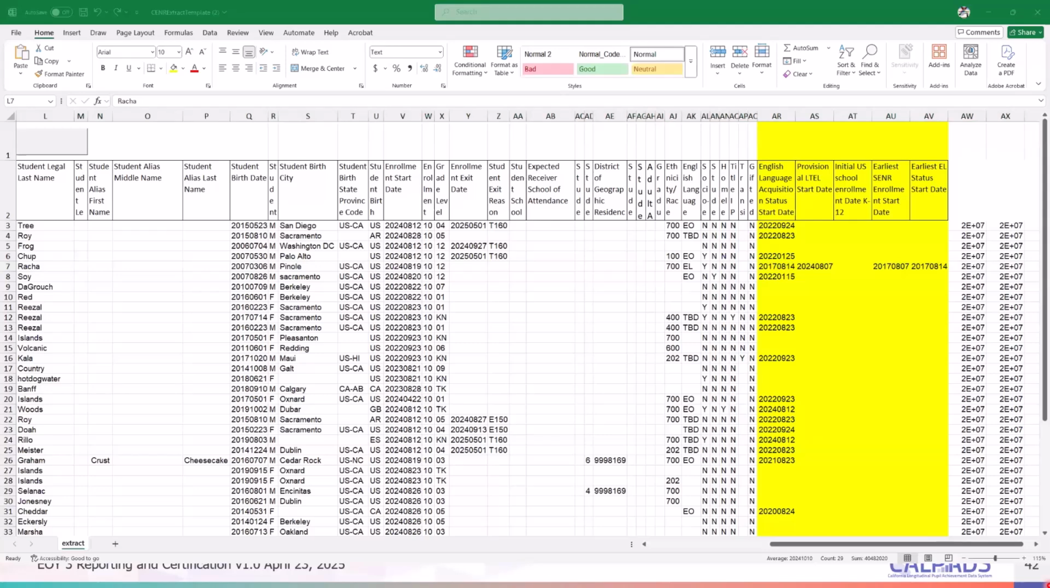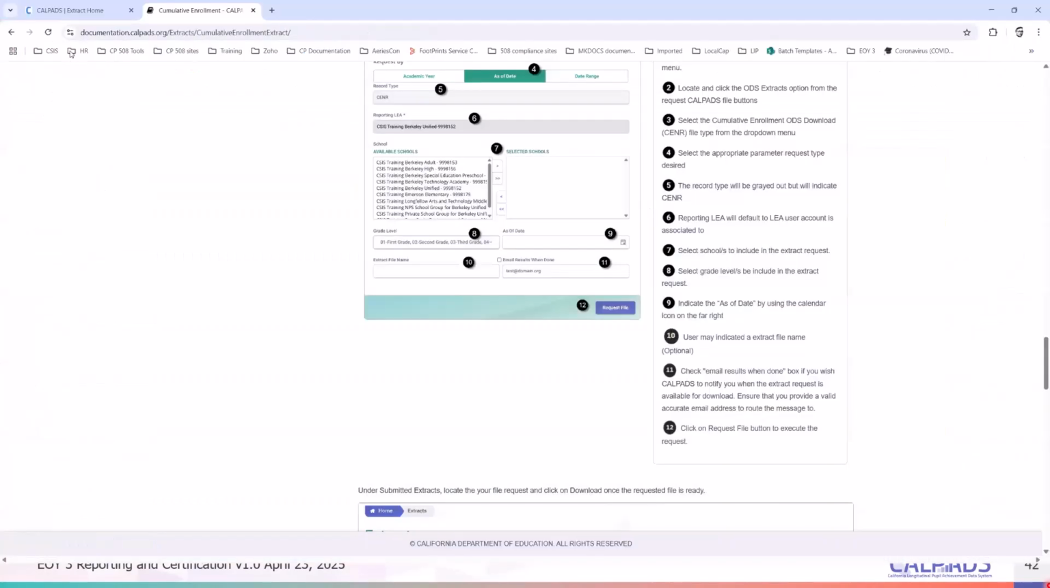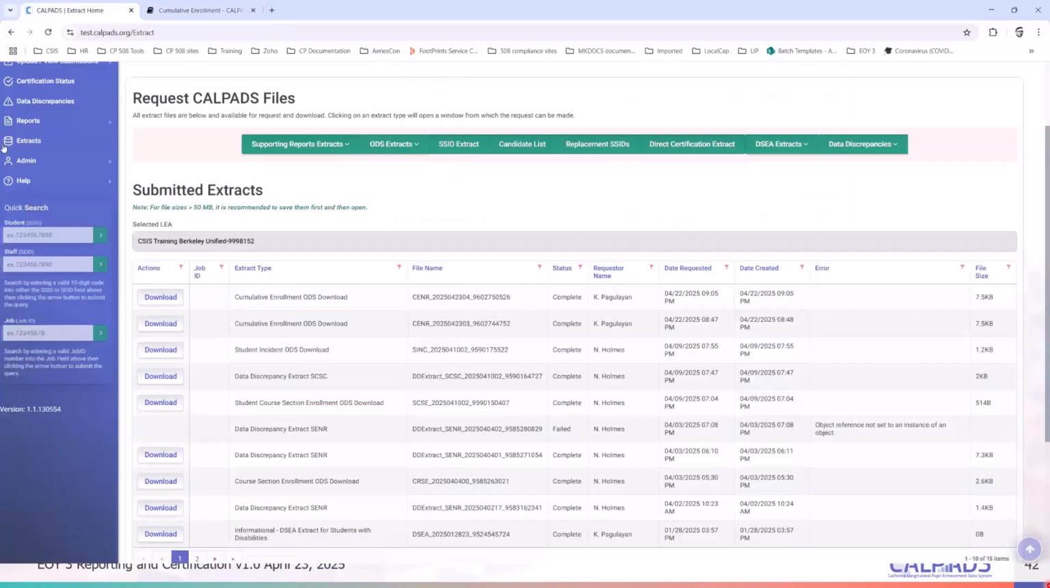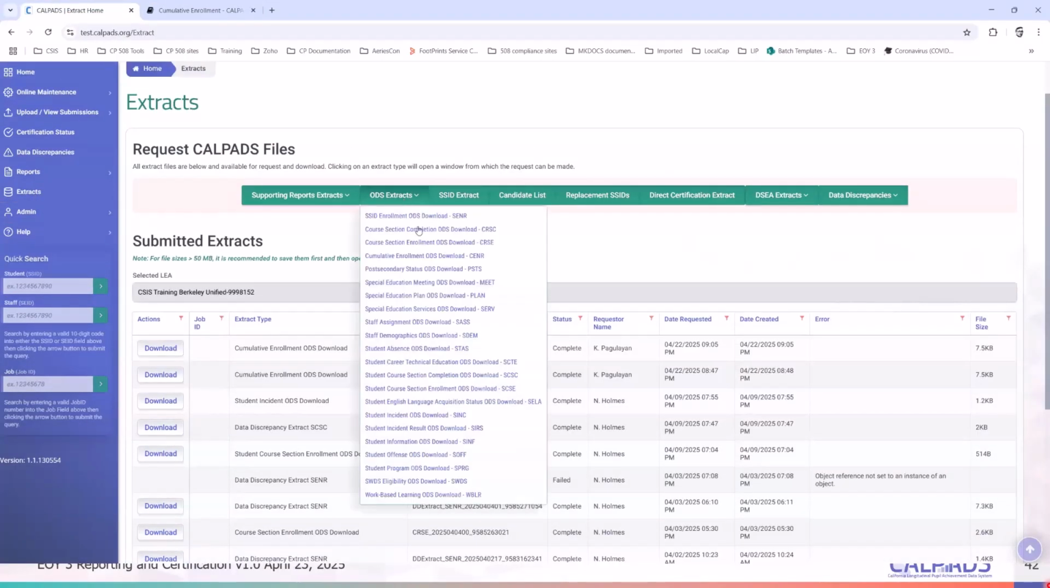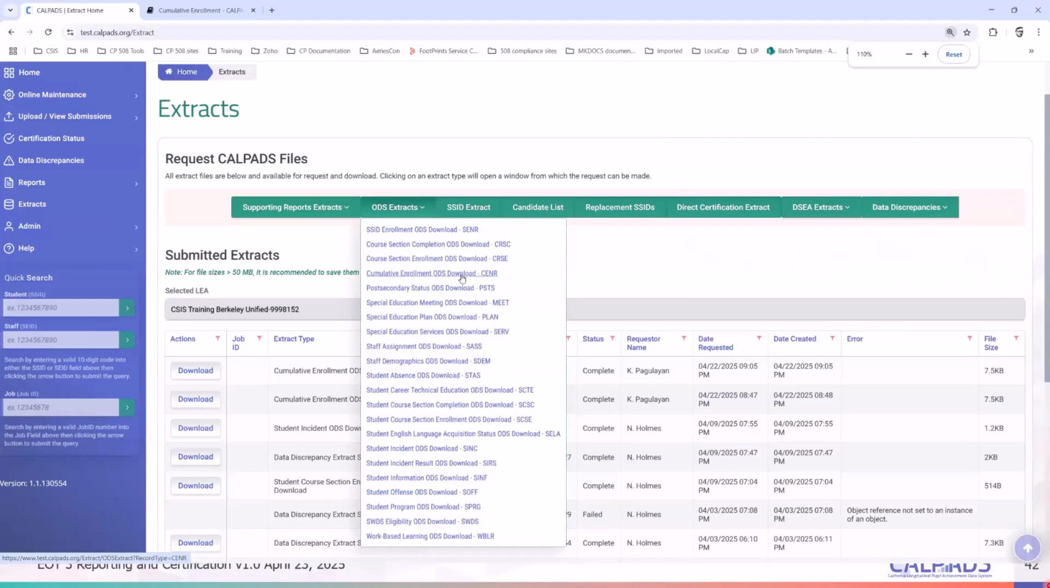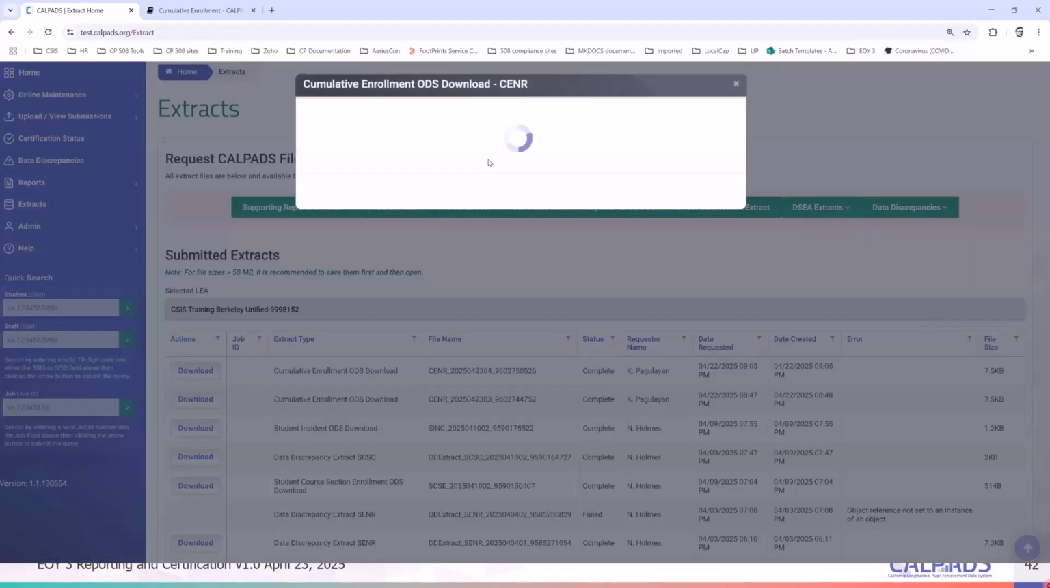So what I did was I went to the extracts page. I went to ODS extracts. I clicked on the cumulative enrollment ODS download, and it should bring this up.